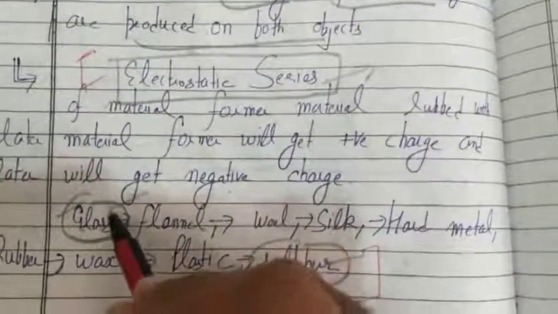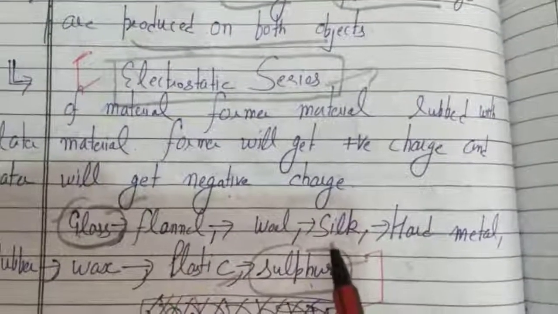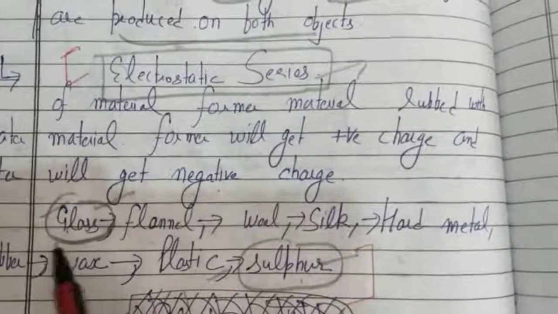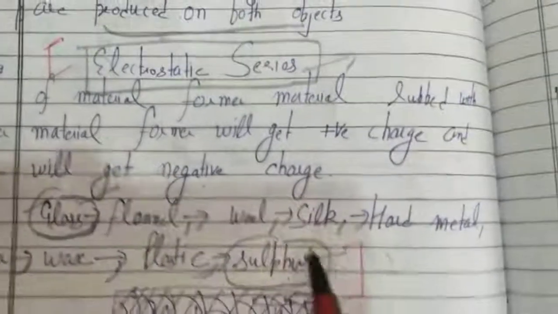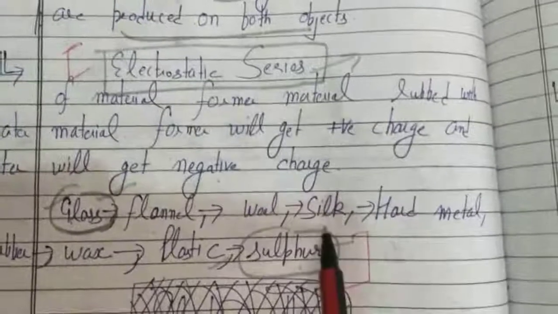The next topic is the electrostatic series. Suppose you have rubbed a glass rod with a silk cloth. The glass rod will get the positive charge and the silk cloth will get the negative charge. So this is the former member and this is the later member. F for first, L for last: former member, last member.